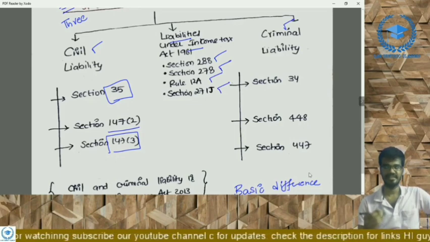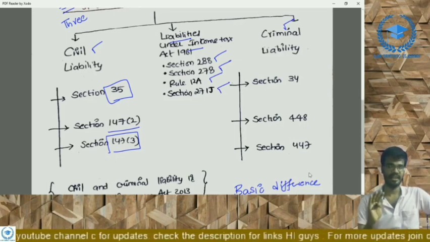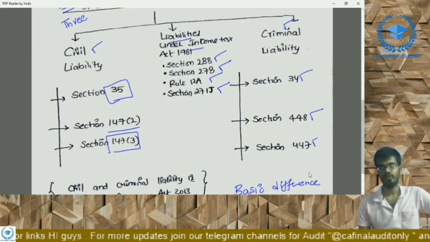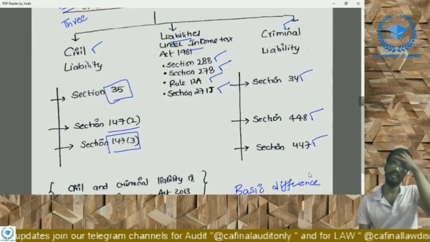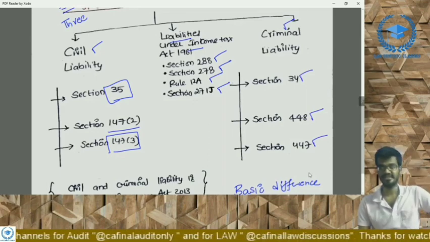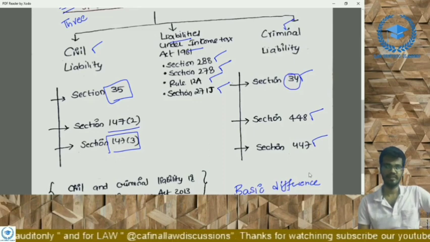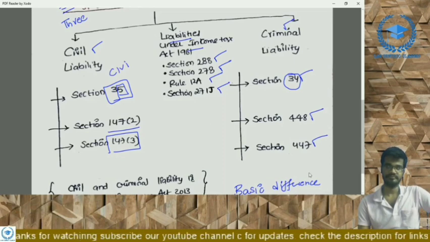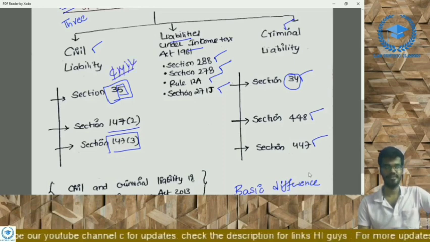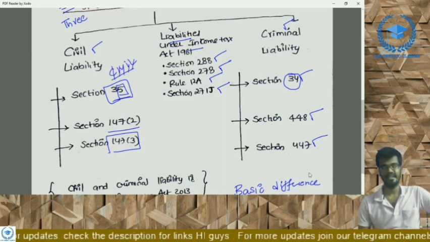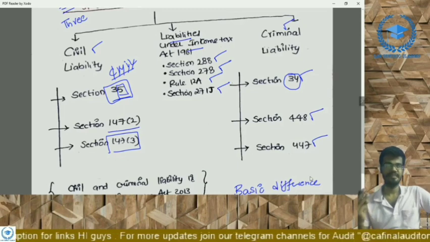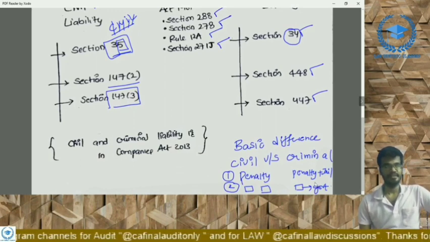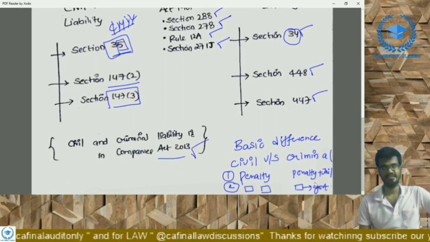Under civil liability, there are three. Liabilities under income tax, there are four. And under criminal liability, there are three: 34, 448, 447. You may confuse criminal liability and civil liability because the sections are almost similar: 35, 34, and 35. We'll remember it like this. 35 means 5 letters. Civil, how many letters are there? 1, 2, 3, 4, 5. Thus, section 35 represents civil liabilities, right? 3 civil liabilities, 3 criminal liabilities, and 4 liabilities under the Income Tax Act. Right? These are liabilities under the Companies Act. That is, these sections pertain to the Companies Act.